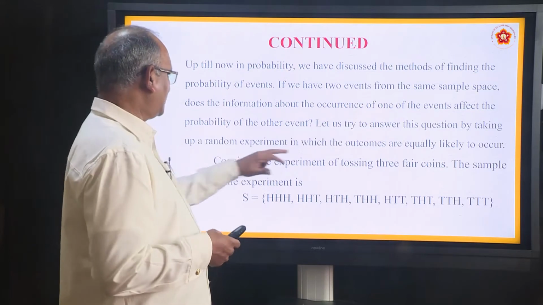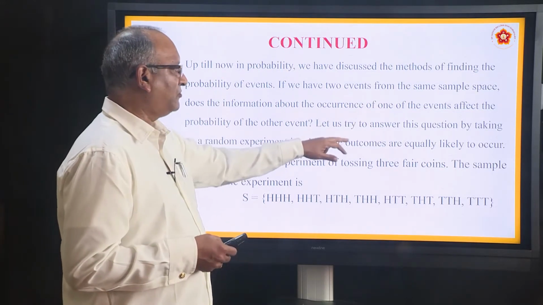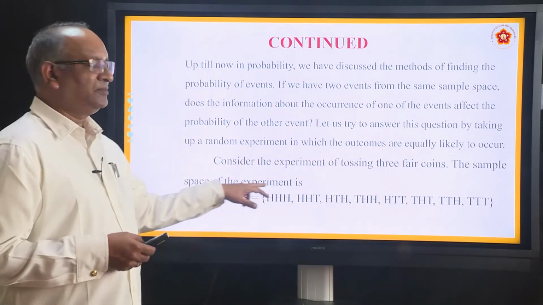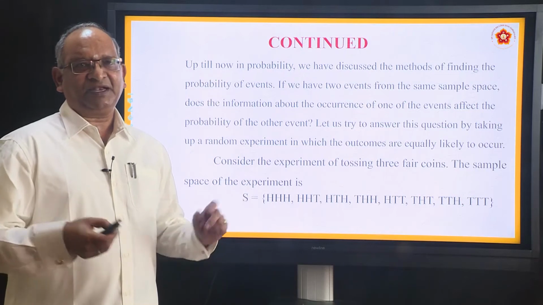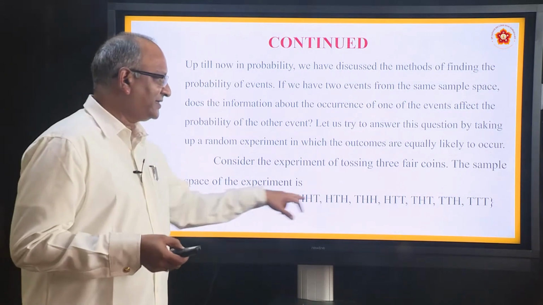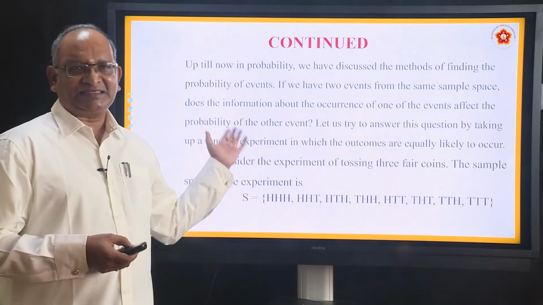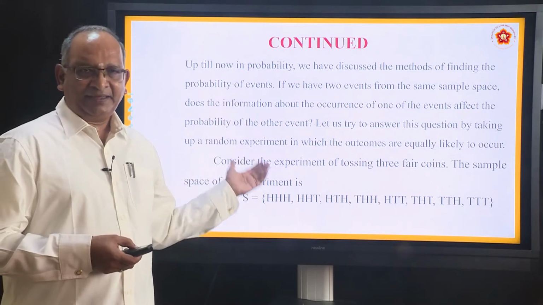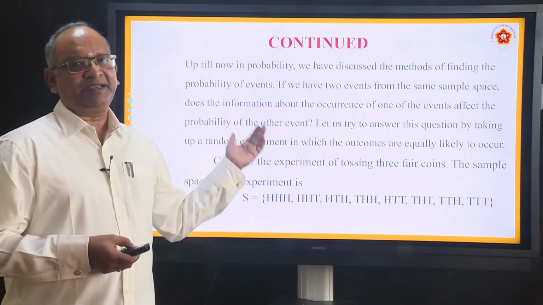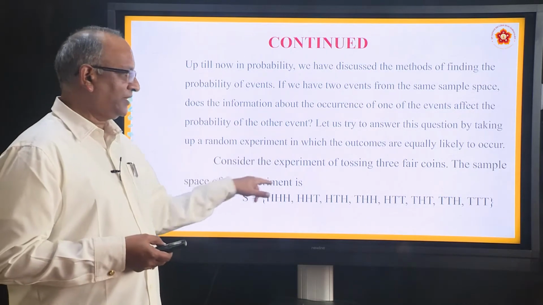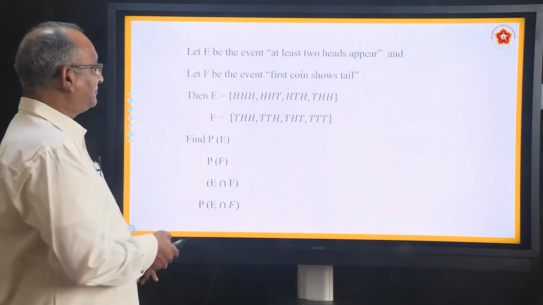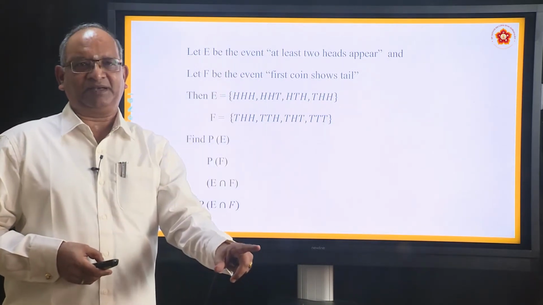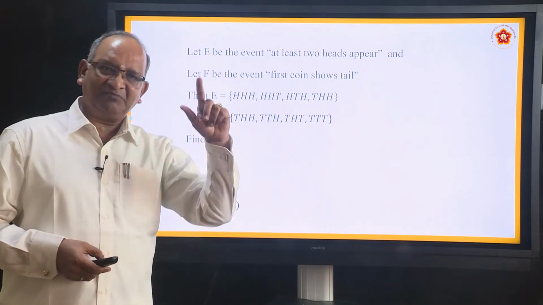Let us try to answer this question by taking up a random experiment in which the outcomes are equally likely to occur. Consider the experiment of tossing 3 fair coins. Just now we discussed, if there are 3 coins and you have tossed them, these are the outcomes: HHH, HHT, HTH, THH, HTT, THT, TTH and then TTT. So the total number of outcomes is 8. Let E be the event. Now he is defining 2 events from the same sample space.